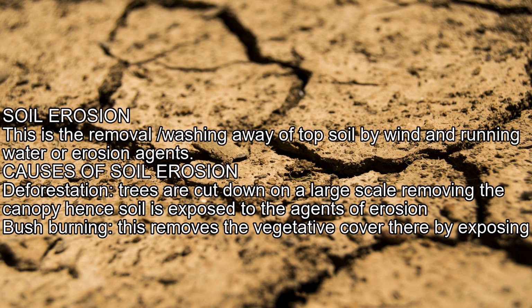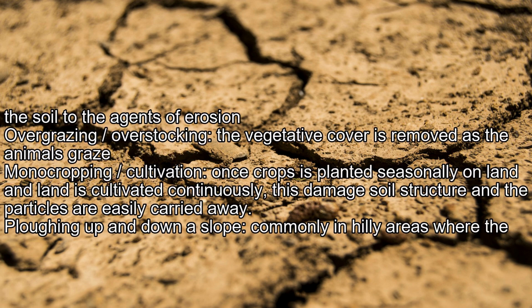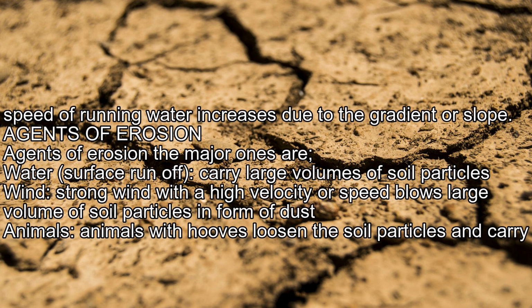Bush burning. This removes the vegetative cover, thereby exposing the soil to the agents of erosion. Overgrazing/overstocking: the vegetative cover is removed as the animals graze. Monocropping/continuous cultivation: once crops are planted seasonally and the land is cultivated continuously, this damages soil structure and the particles are easily carried away. Plowing up and down a slope, commonly in hilly areas, where the speed of running water increases due to the gradient or slope.